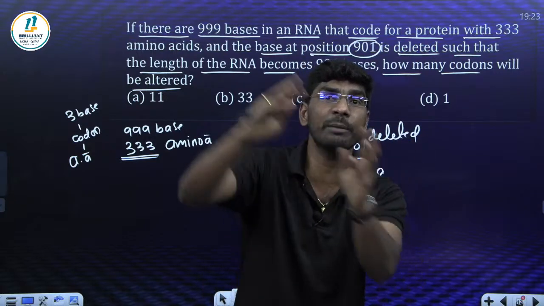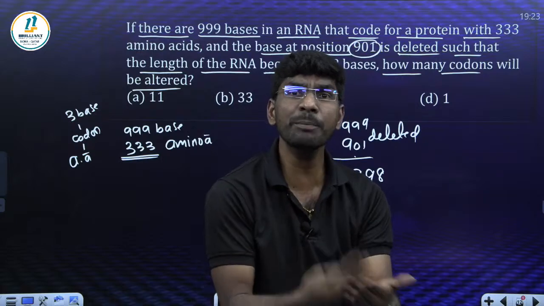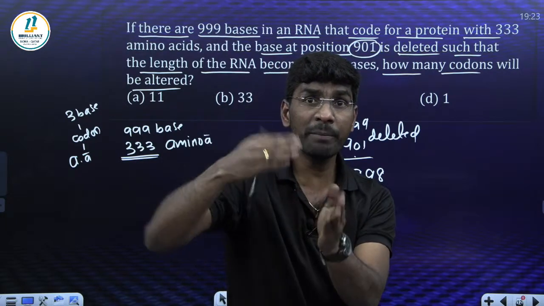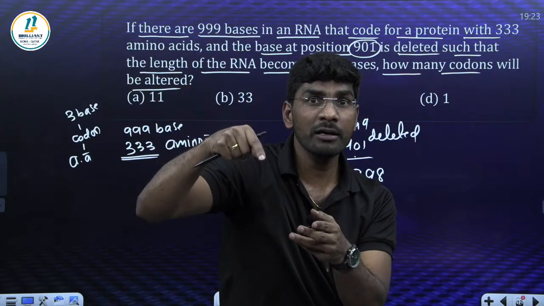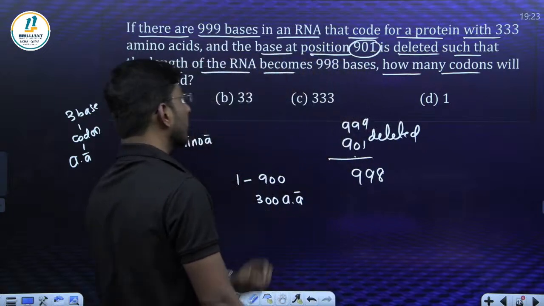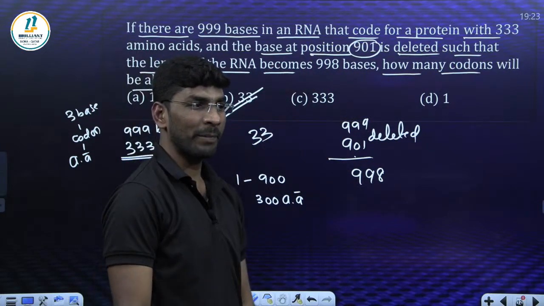A 300 amino acid polypeptide chain will be synthesized. Where is the problem? At 901, that is deleted. From there to 998 got affected. That means 33 codons. Yes, absolutely correct. 33. Are you with me?